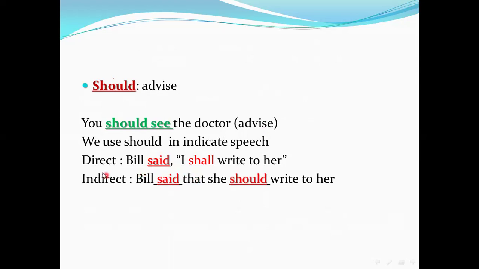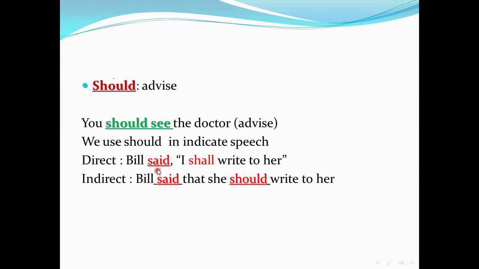Direct and indirect. Here is direct. Direct means something said, and this speech is between inverted commas, like this sentence: Bill said, "I shall write to her." When I change the verb between inverted commas, I must look at the verb we said. If we say "says," I keep the verb in the present.